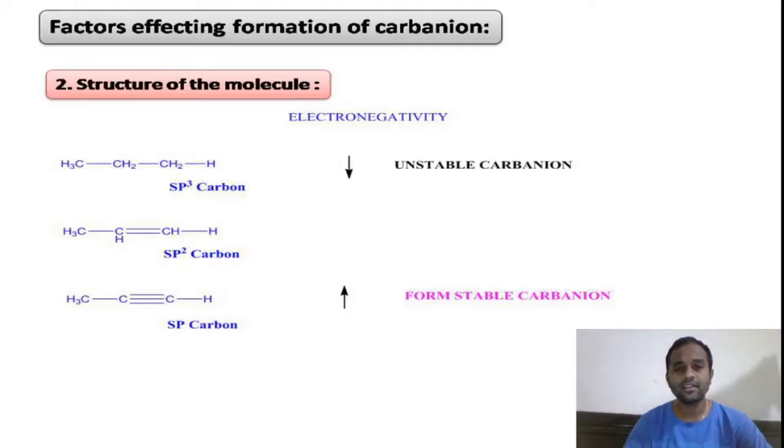And you see here, if you look at the structure of the molecule, the first is the sp3 carbon containing alkane. In the second example, the hydrogen atom is attached to the double bonded carbon, and in the third example, the hydrogen atom is attached to the triple bonded carbon. Looking at the hybridization of these carbon atoms, the first is sp3 hybridized carbon, the double bond containing carbon is sp2 hybridized, and the triple bond containing carbon is sp hybridized.